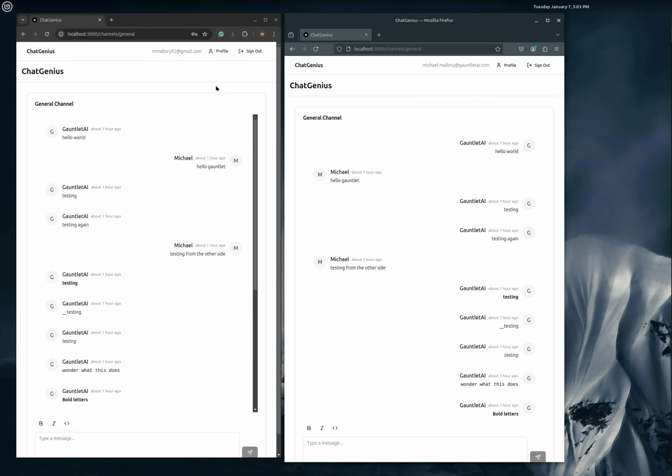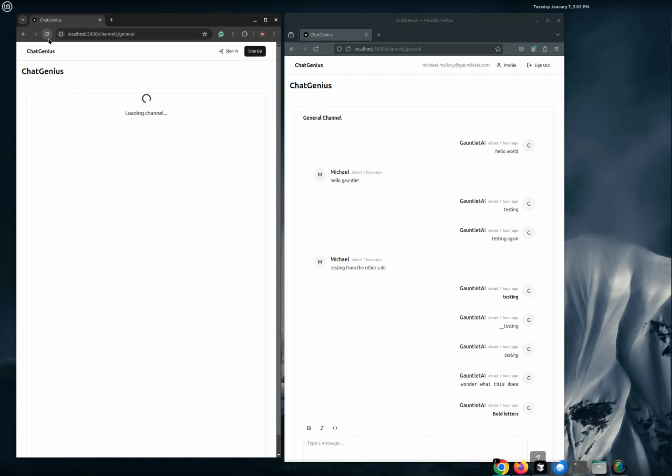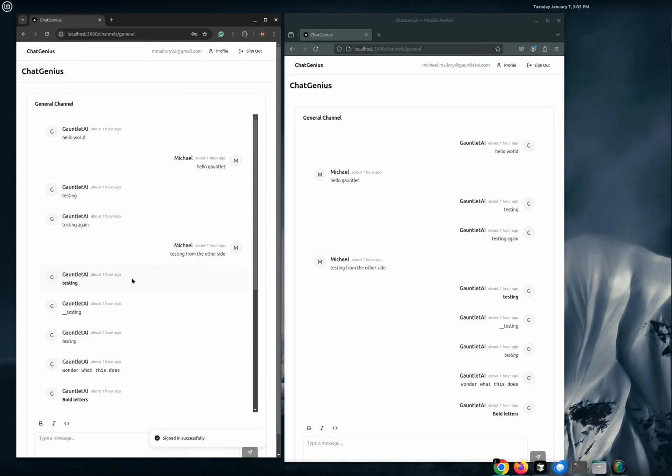In the future, we're going to have other channels, and each message can have their own thread built off of them. Let's see, users can sign out. That works. You can sign back in.